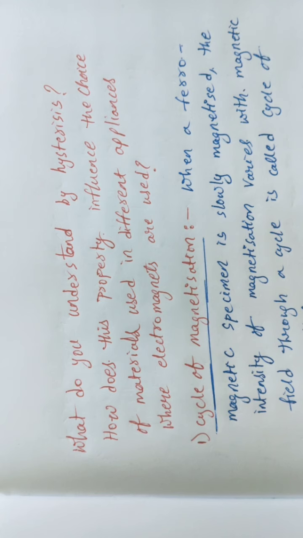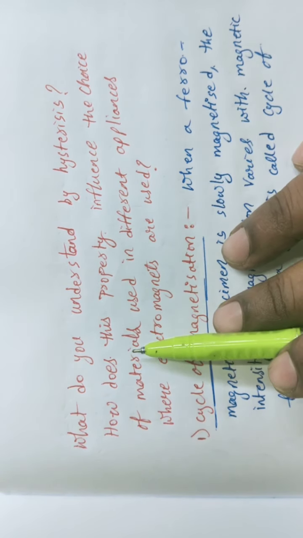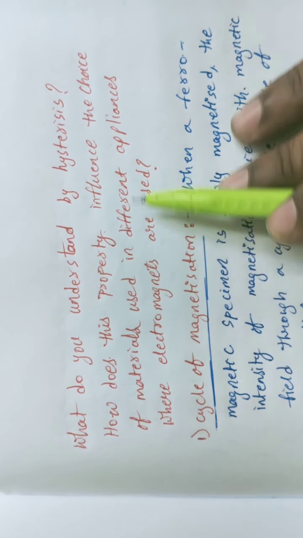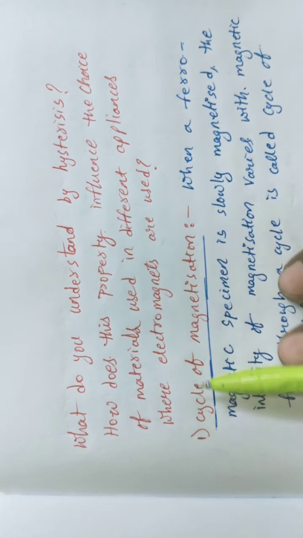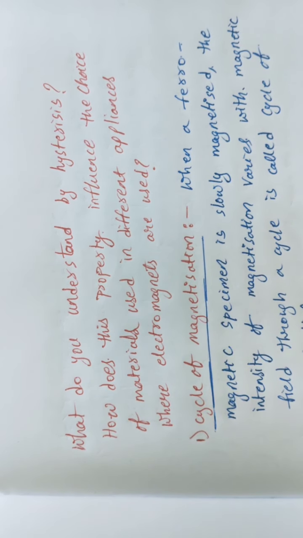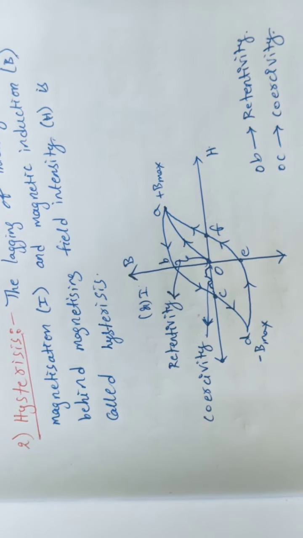As a question, I am repeating, students. What do you understand by hysteresis? How does this property influence the choice of material used in different appliances where electromagnets are used? This is the way we are now discussing it. See, first of all, I am showing the hysteresis curve here, students. This is what we call a hysteresis curve or hysteresis loop.